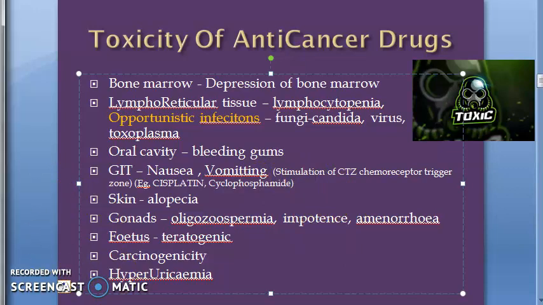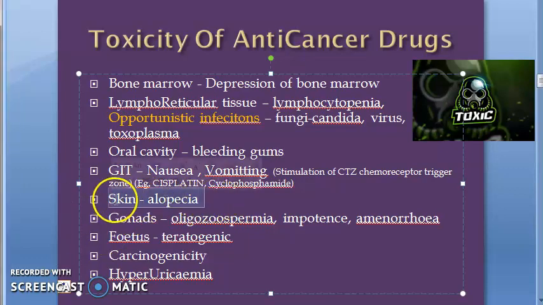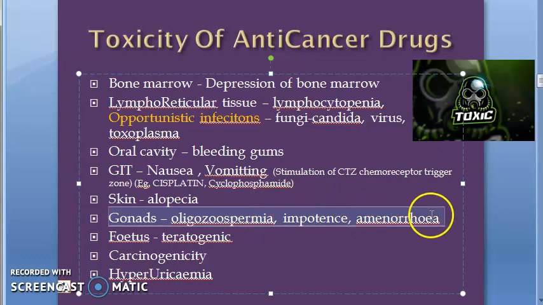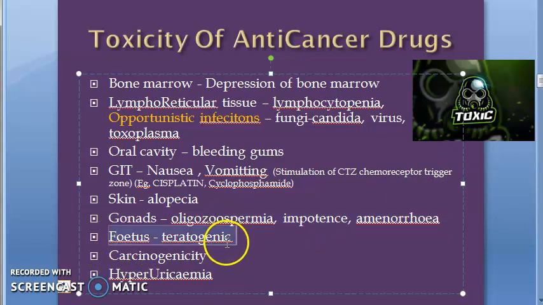Now moving on to skin, alopecia, that is hair loss. You must have heard, like a lot of these cancer patients, they kind of shave their head because of hair loss. Then gonads are affected. A person can have oligospermia, impotence. Females can have amenorrhea, anovulation, etc. The fetus can get affected. They can even be killed. It could be teratogenic for the fetus. Okay. So fetal death, abortion, teratogenicity. A lot of things can happen.